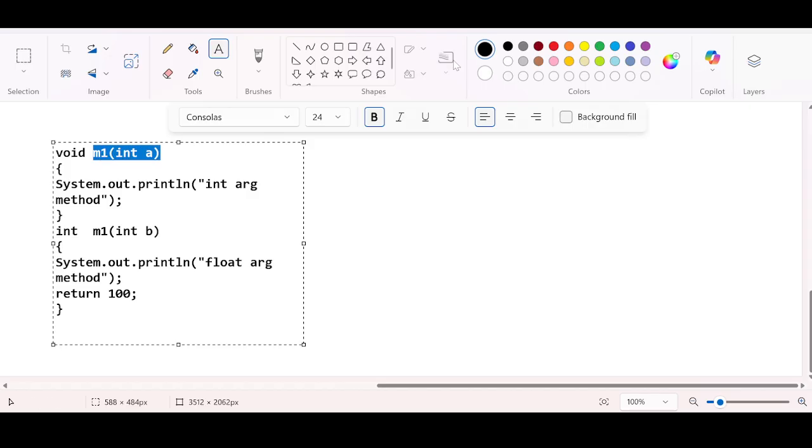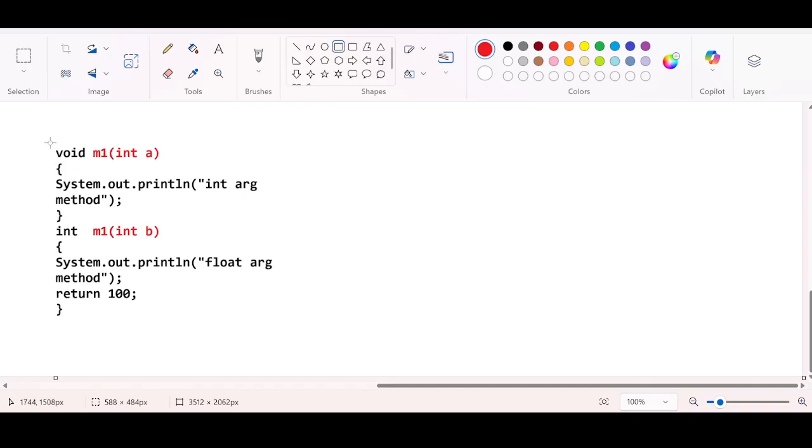Why can you not duplicate? This is same, this is same. Method signatures are same. However, the return type is different. This is not returning anything, it is returning an integer value. No matter if you take a different return type, but you should ensure that you are not duplicating the method signature.